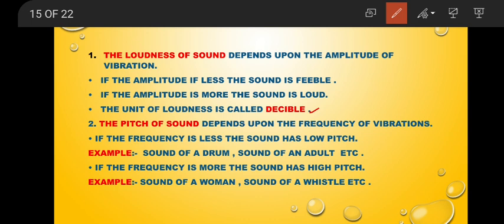But if we compare with the roaring of a lion, its sound is not of high pitch. It is of low pitch, but loudness is more. So you don't get confused. Loudness and pitch are two different terms here. Loudness is determined by the amplitude. Pitch is determined by the frequency of the oscillating vibrations.